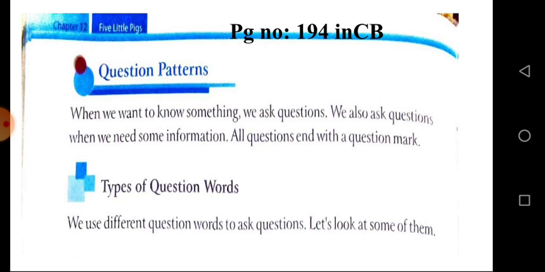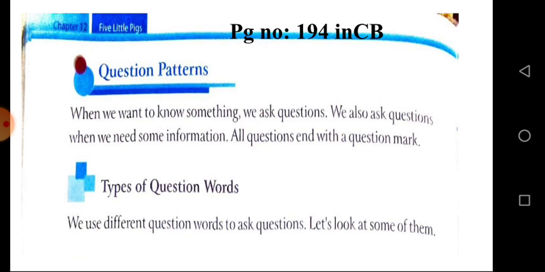When we want to know something, we ask a question. We also ask a question when we need some information. All questions end with a question mark.